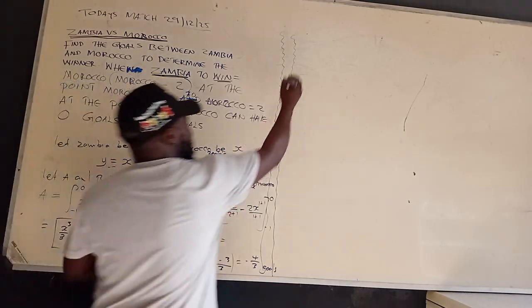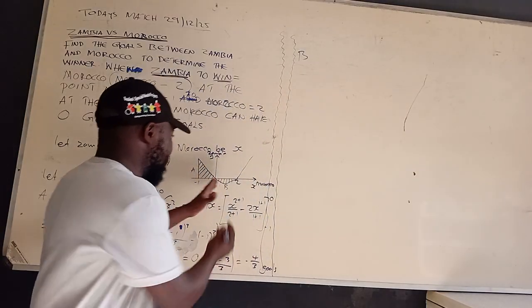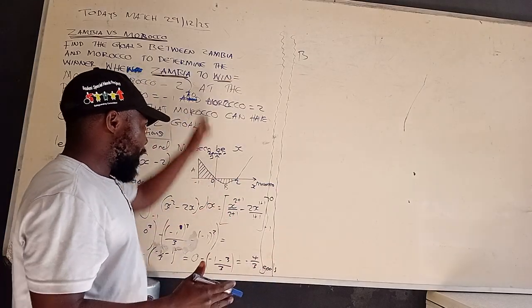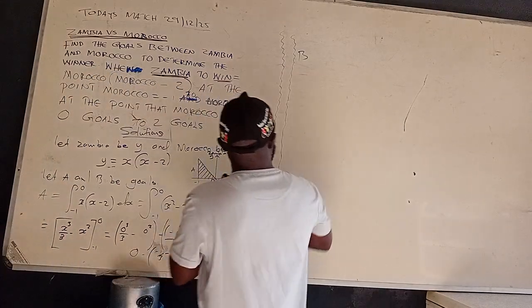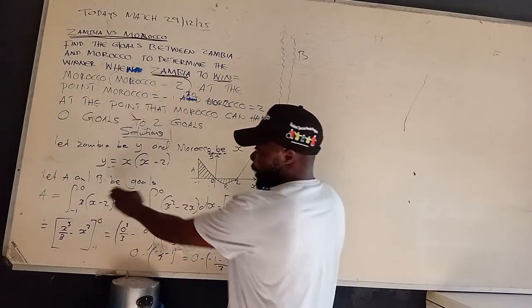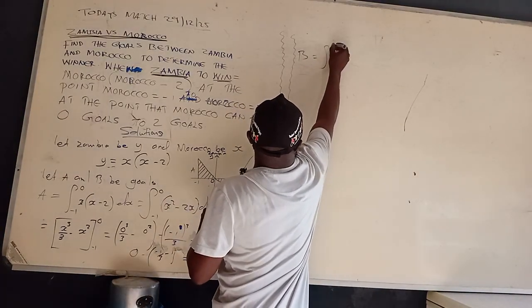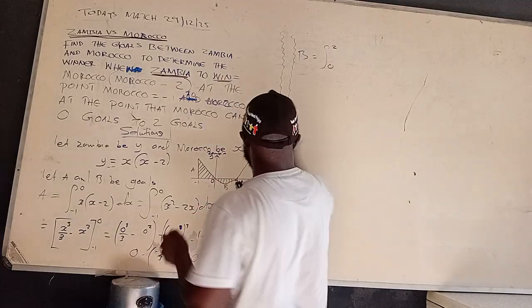Okay? The second part, which is B here. How many goals for this part here? Remember, this is Morocco. This part is what? Morocco. Okay? Then the upper part is what? Zambia. Okay, so we are going to do the same thing that we did at this point here, whereby we say it equals the integral, where we are going to put 2 here, 0. Are we together? We open up.